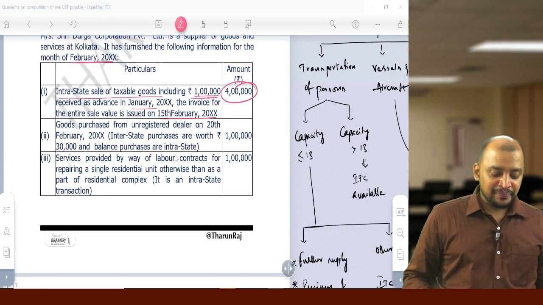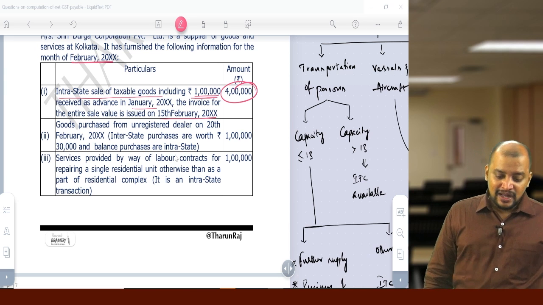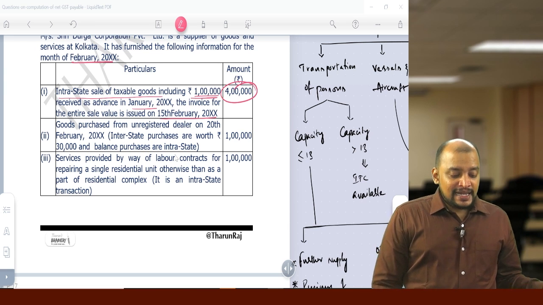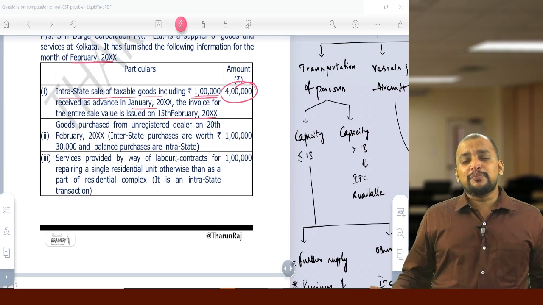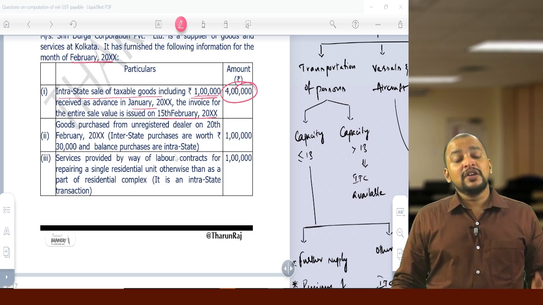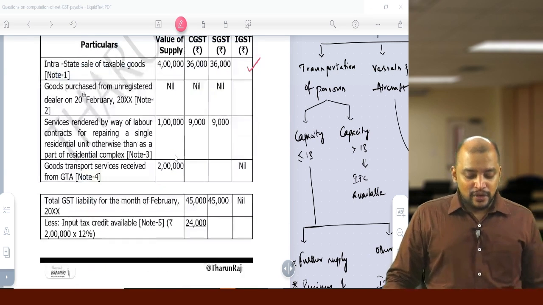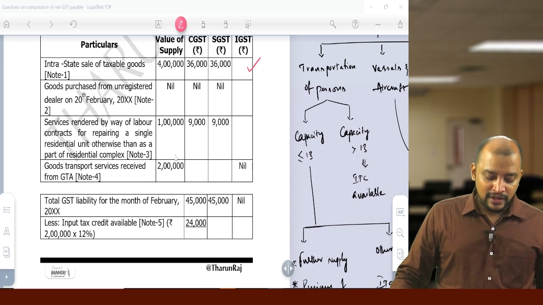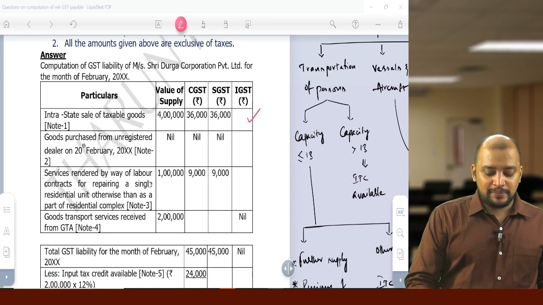Then second, goods purchased from unregistered dealer on 20th February, interstate purchase are worth 30,000 and balance are intrastate. Whenever we make purchase from unregistered person, first of all, we have not paid any GST, so there is no ITC related to this. Okay. So why? Because we are purchasing from an unregistered person.